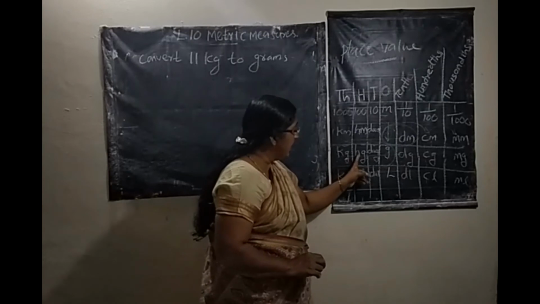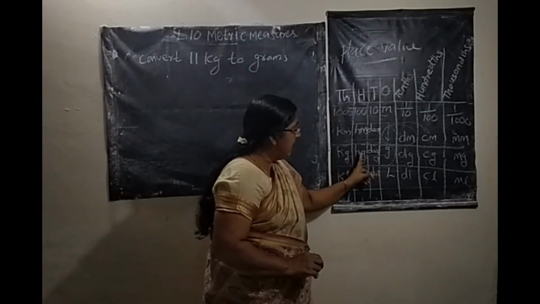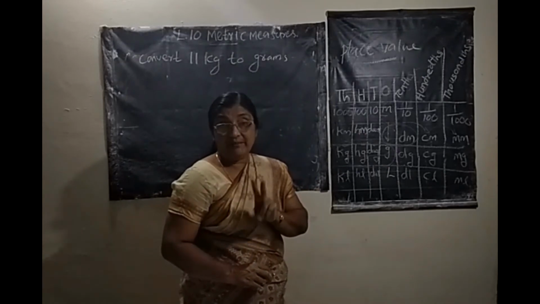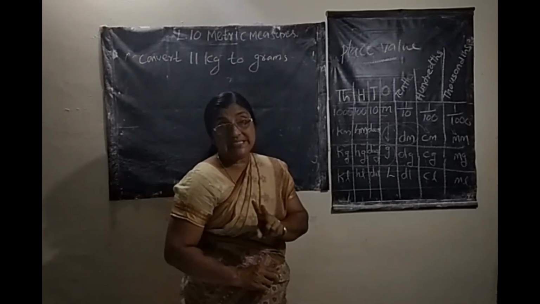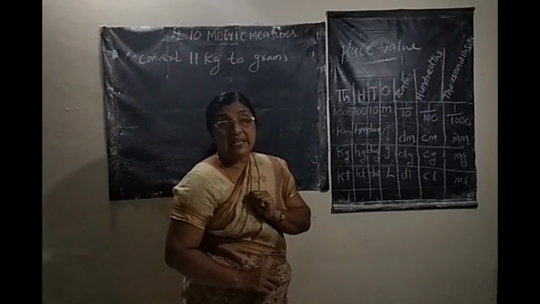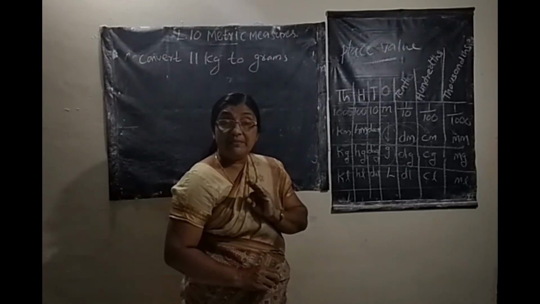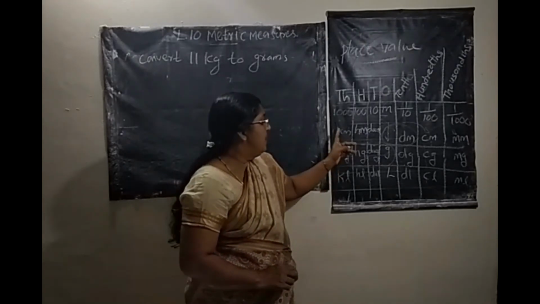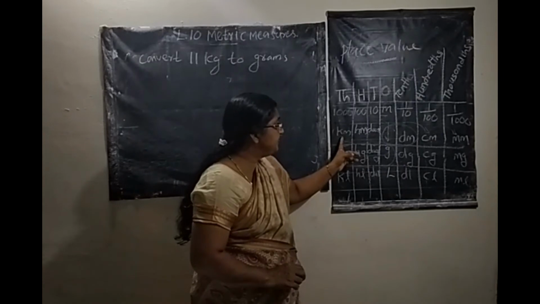If it is hectogram to decigram, 2 columns, you multiply with 10. When 2 columns, you multiply with 10. In 4 columns, you multiply with 1000. In 3 columns, you multiply with 100. That is one of the clues. Otherwise, you learn 1 kilometer equals.